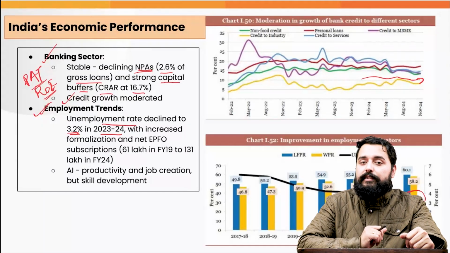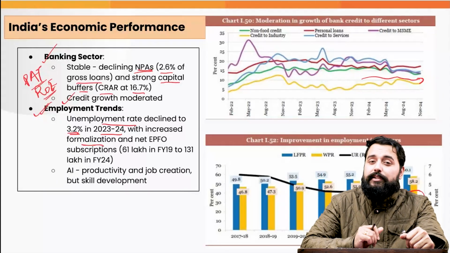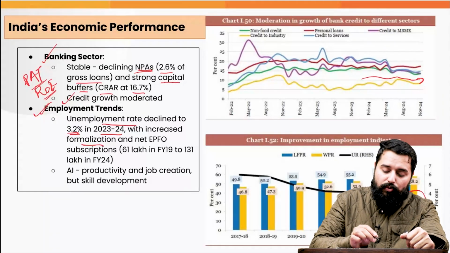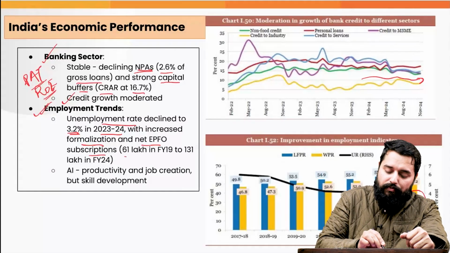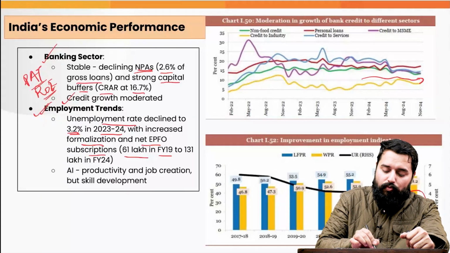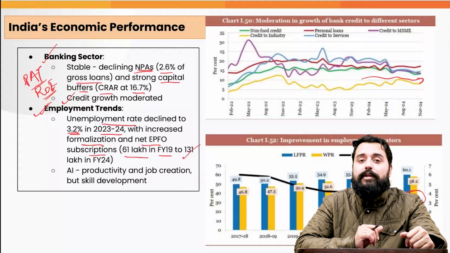The economic survey says that there has been an increasing formalization as well. We can observe this through the net EPFO subscriptions. The EPFO subscriptions have increased from 61 lakh in fiscal year 19 to 131 lakhs in fiscal year 2024.